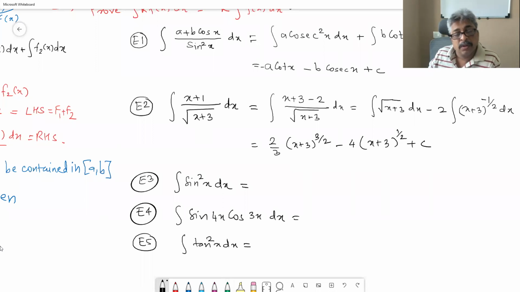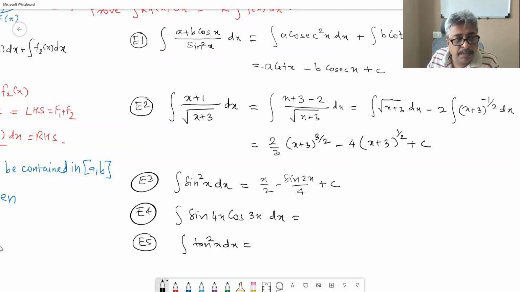Now we know sine, we know ax plus b, therefore you should convert sine square into cos 2x and solve it. The answer is x by 2 minus sin 2x by 4 plus c.